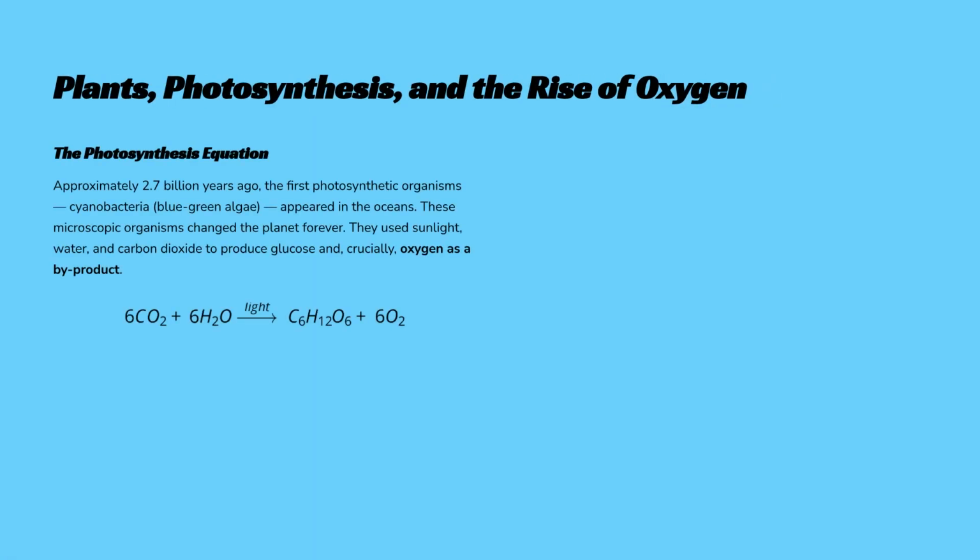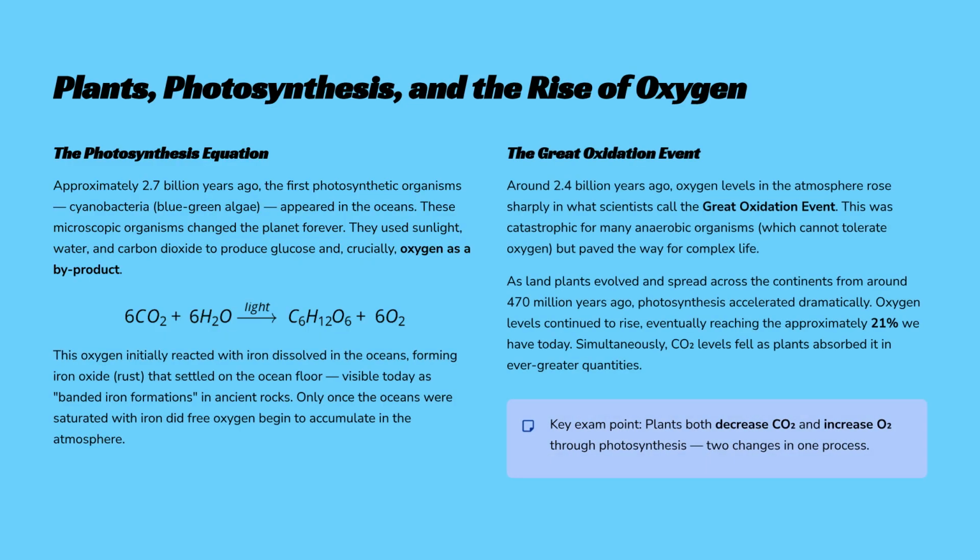The emergence of photosynthetic organisms like cyanobacteria marked a turning point. Photosynthesis uses carbon dioxide and water to produce glucose and, critically, oxygen as a byproduct. This led to the Great Oxidation Event, where oxygen levels rose sharply.